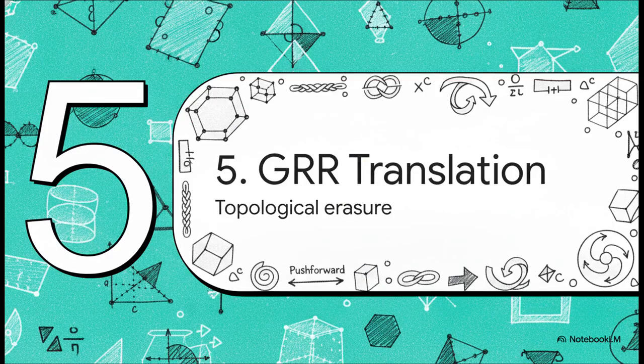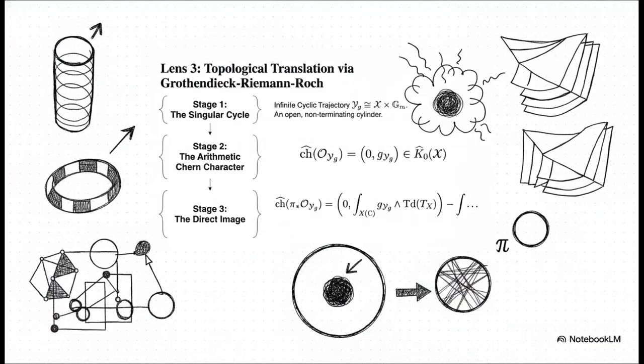Finally, our last stop, Part 5, the Grothendieck-Riemann-Roch translation. Topologically speaking, our infinite trajectory forms a non-terminating cylinder. Because g has infinite order, it can't close onto a compact cycle, which means it carries zero discrete topological charges. During translation, its arithmetic Chern character collapses beautifully into a pure localized Green's current, g_{y_g}, on the complex manifold. When we apply the proper push-forward, pi star, it reduces entirely to evaluating differential currents over complex fibers.